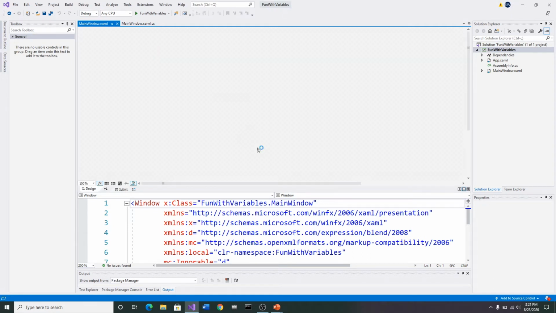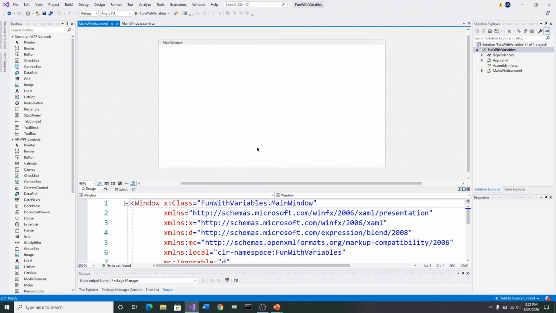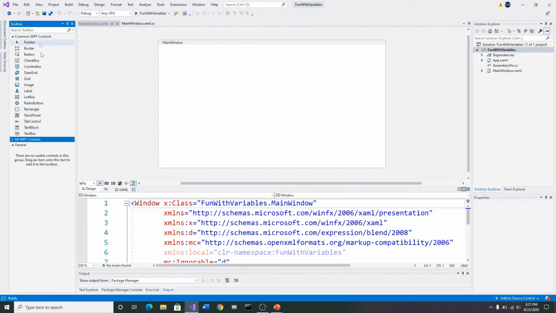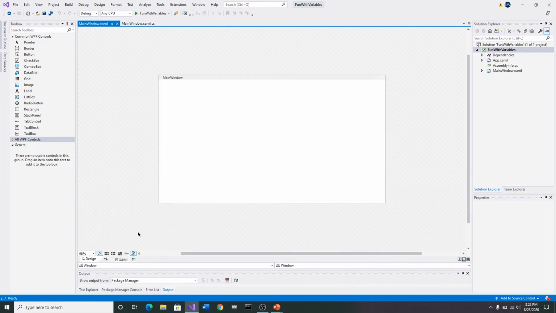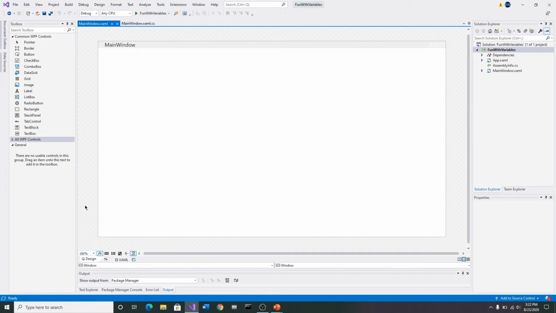So here comes the designer. Boom, there we go. All right, come over here, and if you remember the last time, we just closed this all WPF controls. So we just have this list. That makes it a little easier. I'm going to go ahead and close this down. We don't need to look at that right now. So I'm going to close that. And I want to click on this little button down here. I'm going to blow this up some so that we can, there we go. Make it a little easier for us to work on. And you can work with this based upon the size of your screen, what works best, okay?